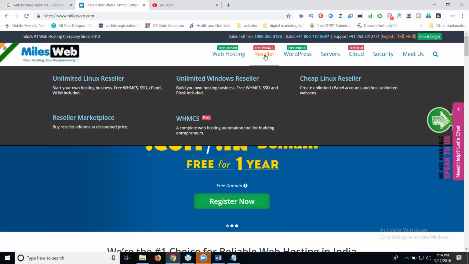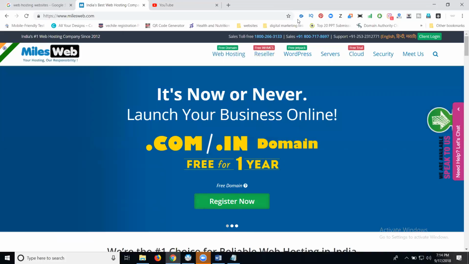Then there is the server option. Here we have unlimited Linux, unlimited Windows reseller, cheap Linux reseller, WHMCS reseller, marketplace. Suppose you are running a company and you have 100 plus domains; the option is always reseller. Remember, please note down: reseller is for when we have 100 plus domains. We can use reseller hosting to make a company.